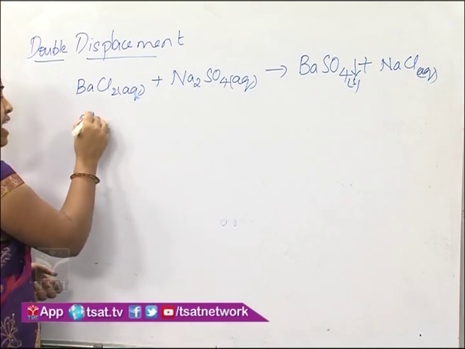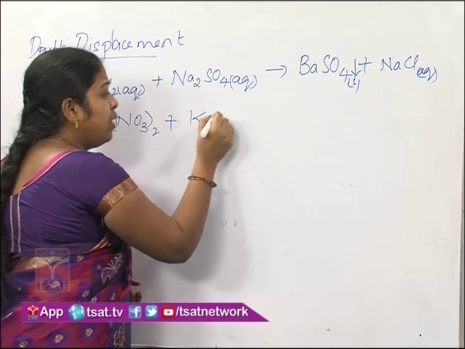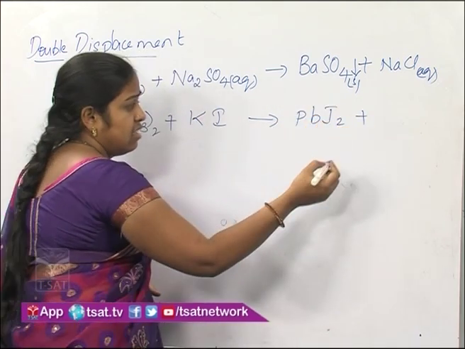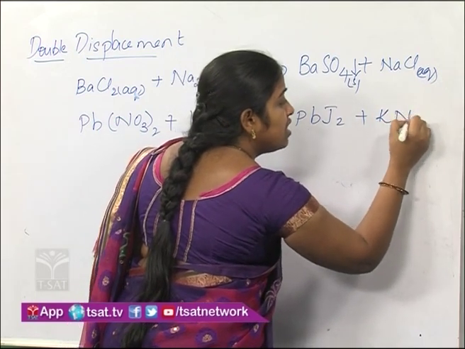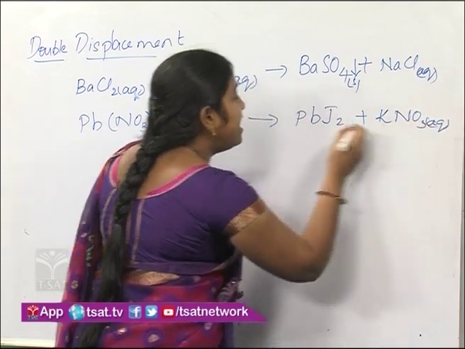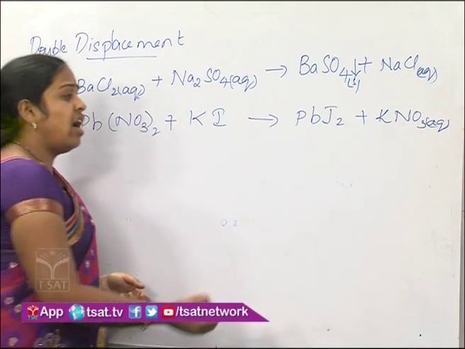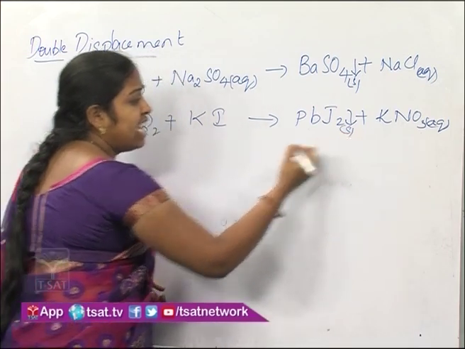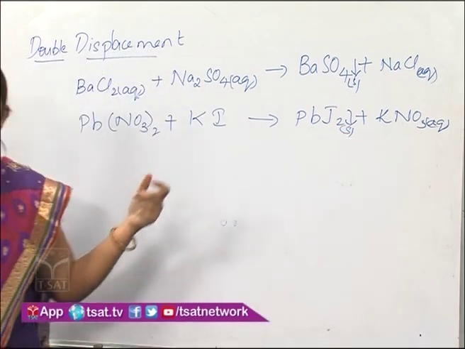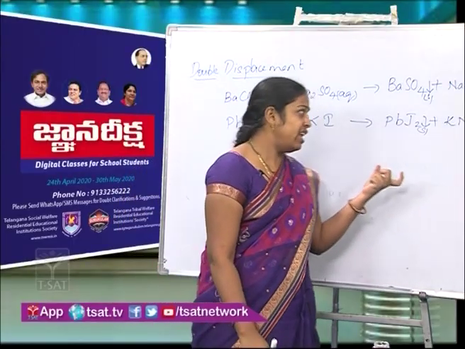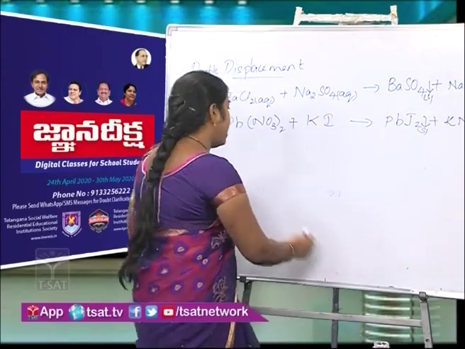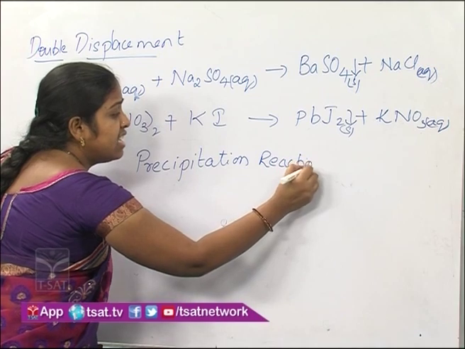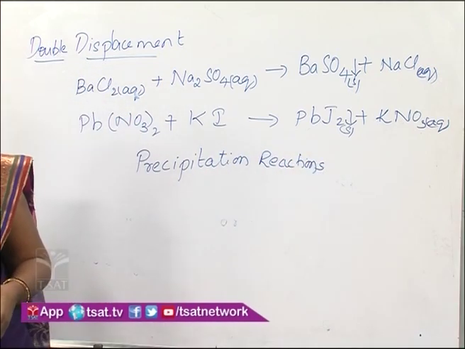One more example, lead nitrate plus potassium iodide gives us lead iodide plus potassium nitrate. Here the lead iodide formed is a yellow color solid and it gets deposited at the bottom of the beaker. So the reactions in which a solid is formed are called precipitation reactions. Next we will move on to redox reactions.